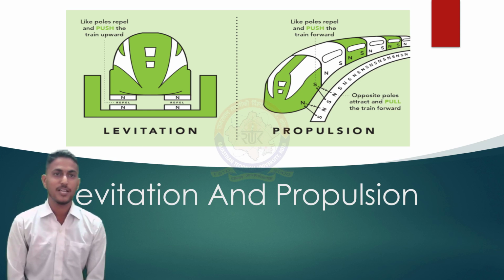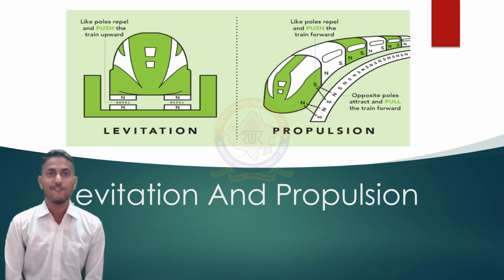The capsule will accelerate gradually via electric propulsion through a low pressure tube, float above the track using magnetic levitation, and then glide for a long distance at speeds of more than 1220 km per hour due to ultra low aerodynamic drag.